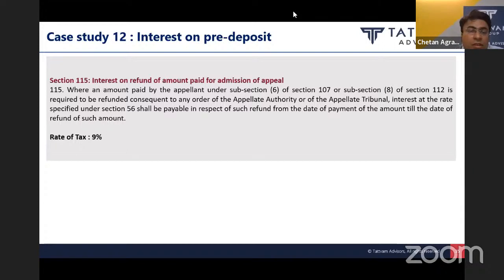In that case, in our view, interest is payable to the taxpayer at the rate of 9% from the date of payment of the pre-deposit till the date of refund of such amount. So by this we are closing this discussion.